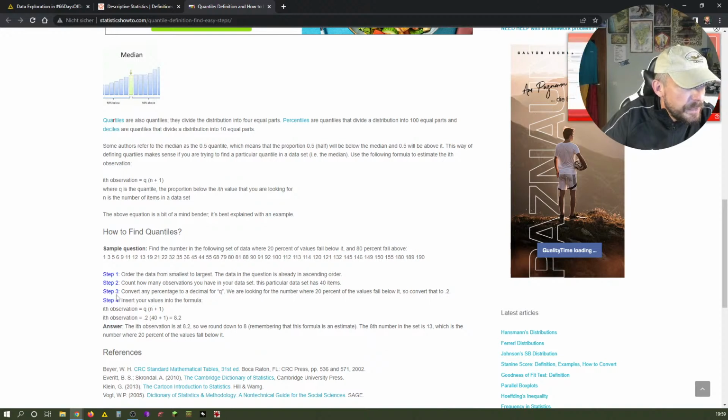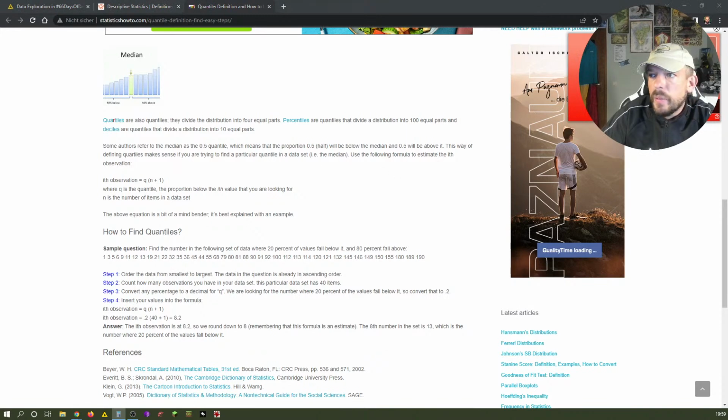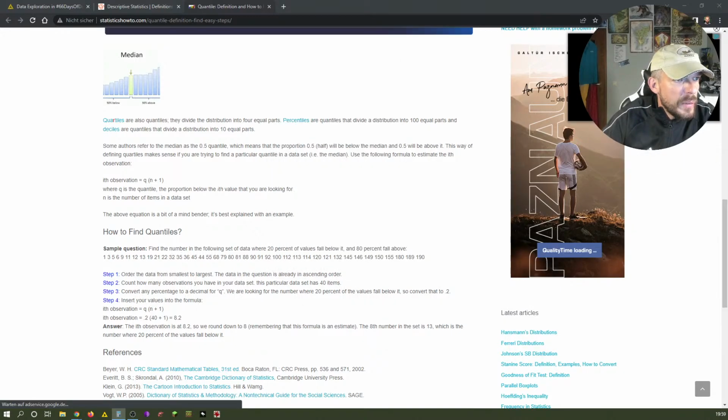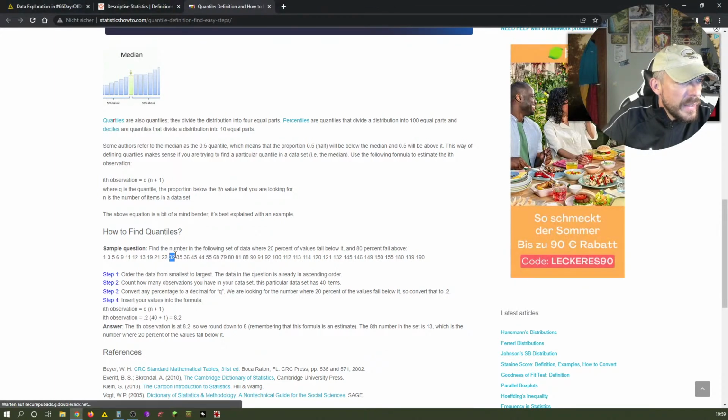Let's just do the math here quickly in a calculator. Just a moment. So 40 plus 1 is 41, of course. So we would say 0.6 times 41. And that would be 24.6, rounded up that would be 25.